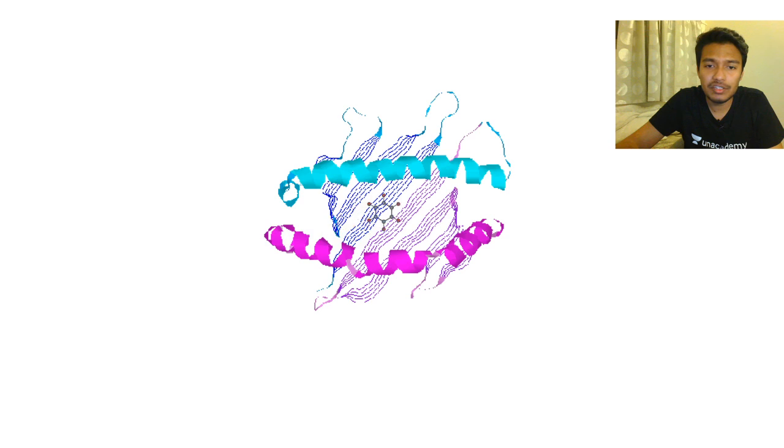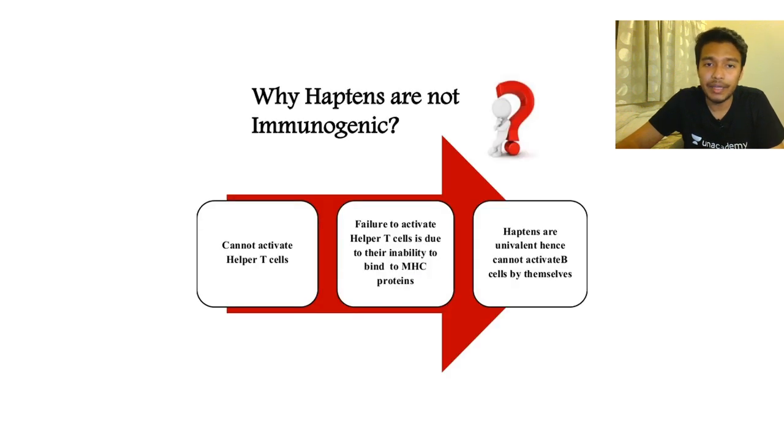A small molecule might not bind even to the peptide binding groove of the MHC, and that's why it is not displayed. In order to be displayed on the MHC's peptide binding groove, you need to attain a certain size. A very small molecule cannot be displayed. So why are haptens not immunogenic?